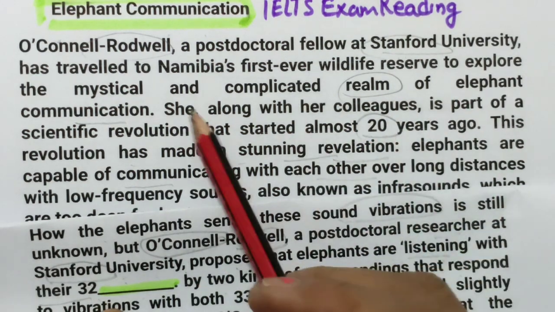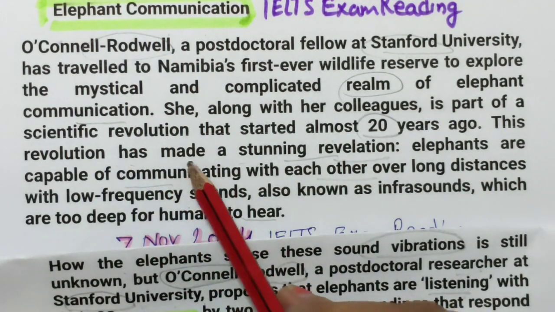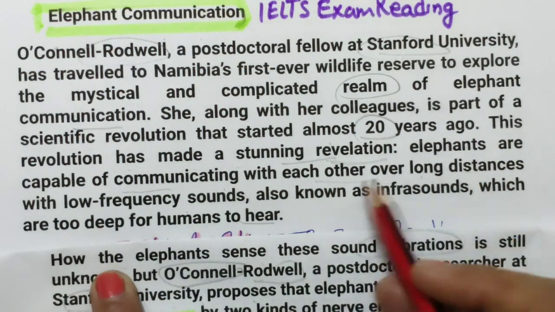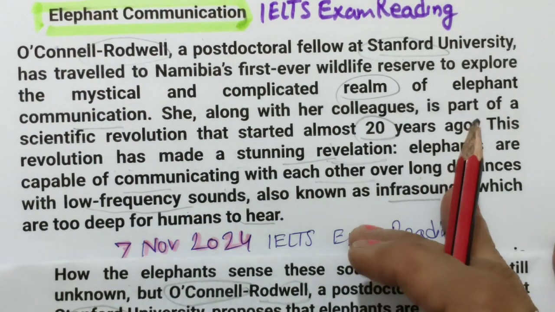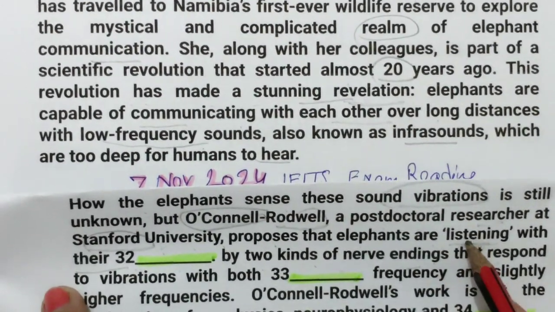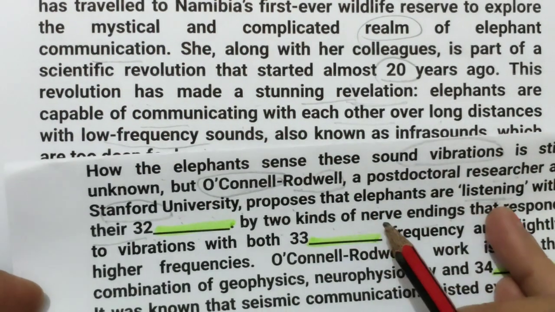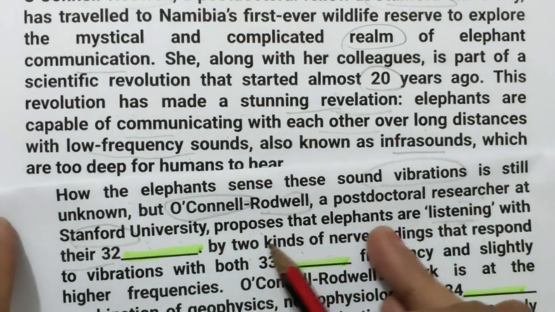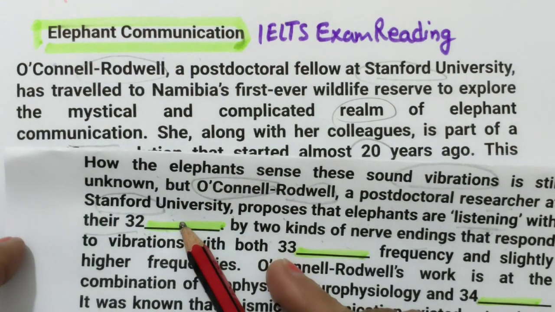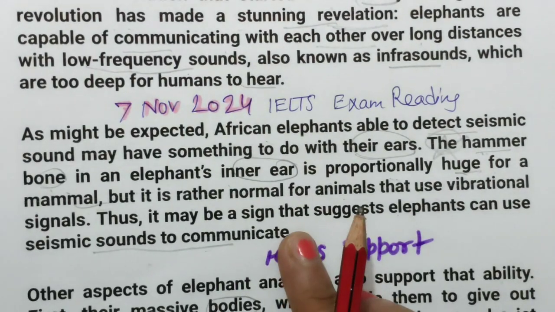A postdoctoral researcher at Stanford University proposes that elephants are listening with dash. She, along with her colleagues, is part of a scientific study started 20 years ago. This has made a stunning revelation. Elephants are capable of communicating with each other over long distances with low frequency sounds, also known as infrasounds. Okay, here it is not given how they are listening with their dash two kinds of nerve ending. They have not described it clearly. High frequency. Okay, let's find these words. These sentences started from this paragraph, but the actual location of this question statement is not in this paragraph. We have tried to find it here also.